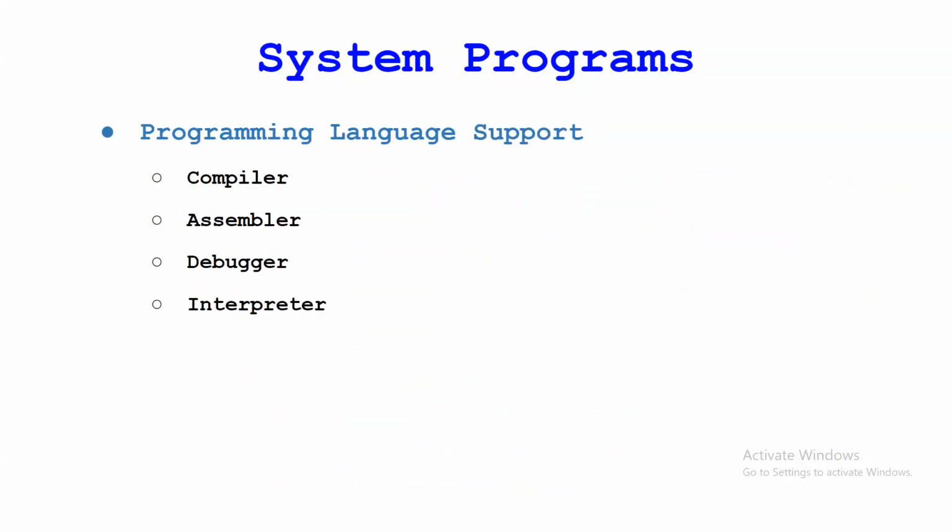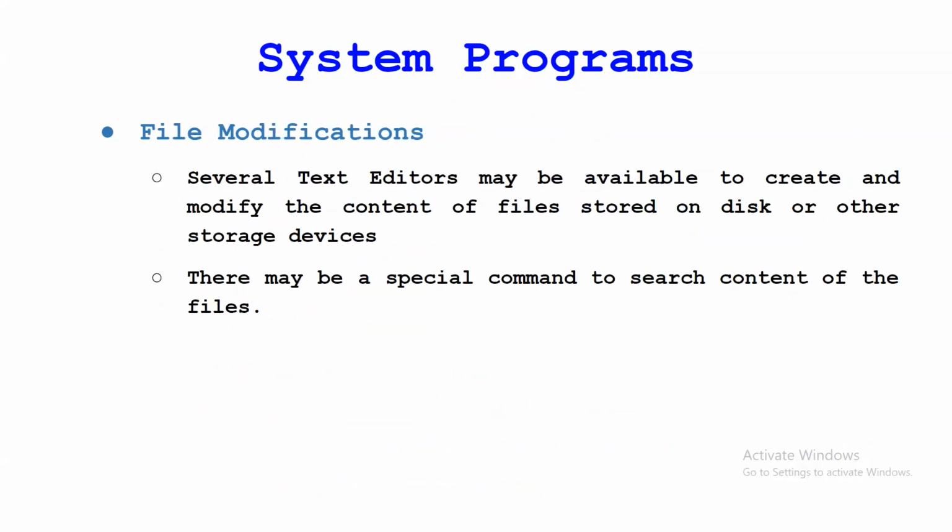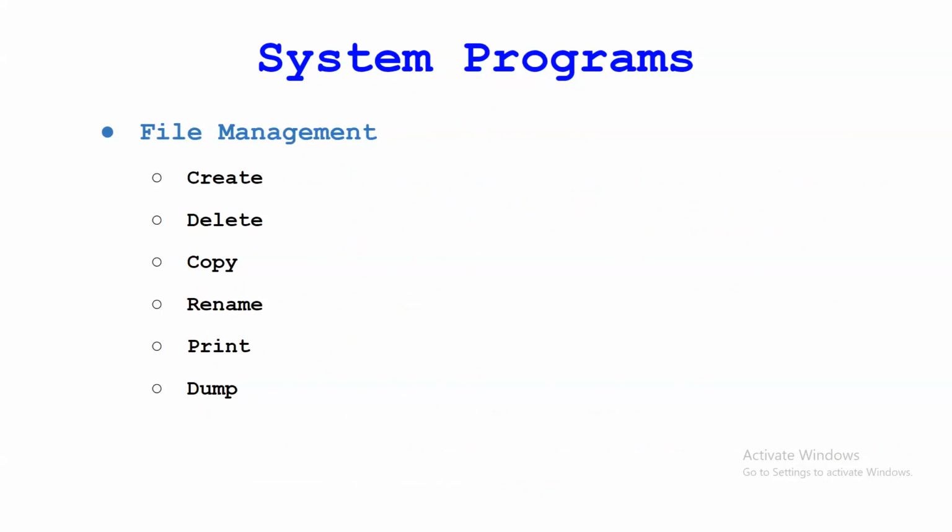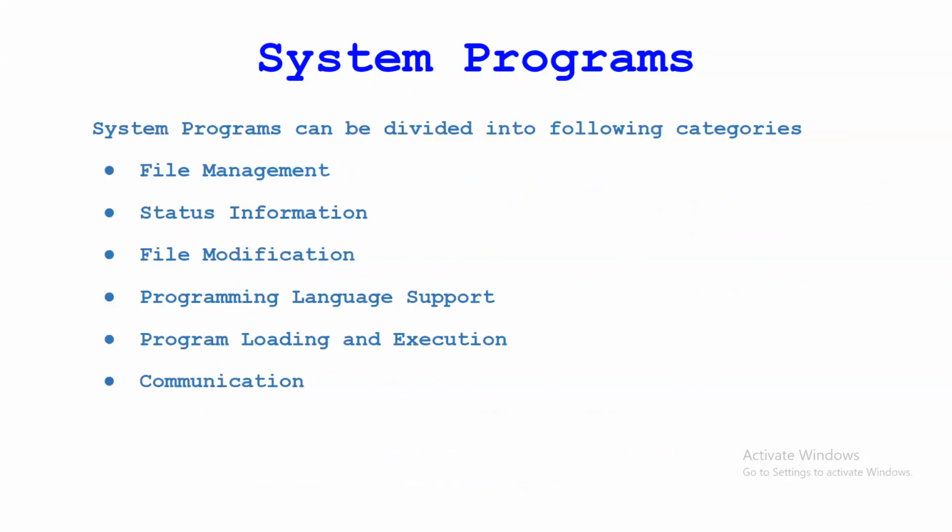So we have seen file management, status information, file modification, programming language support, program loading and execution, and communication. These are the categories of the system programs. We'll see the details about the system programs again.